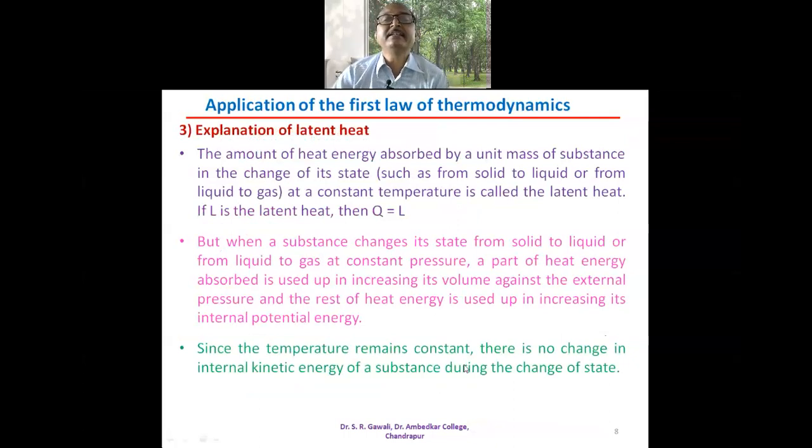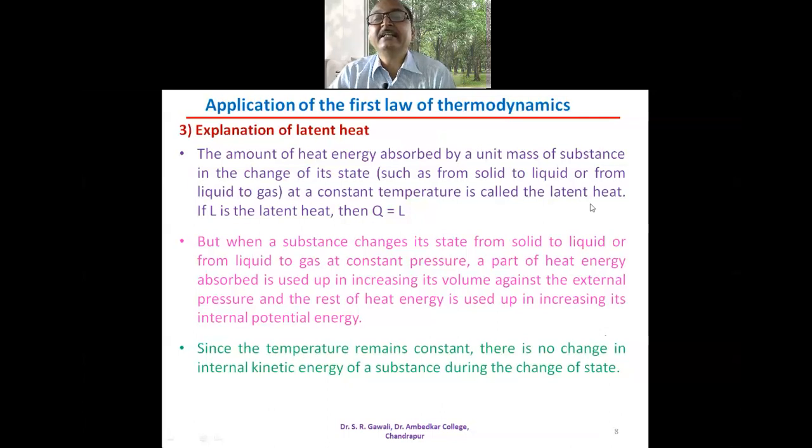Then we will study the application of the first law of thermodynamics to the explanation of latent heat. What is meant by the latent heat? The amount of heat energy absorbed by a unit mass of a substance in the change of its state, such as from solid to liquid or from liquid to gas at constant temperature, is called the latent heat.